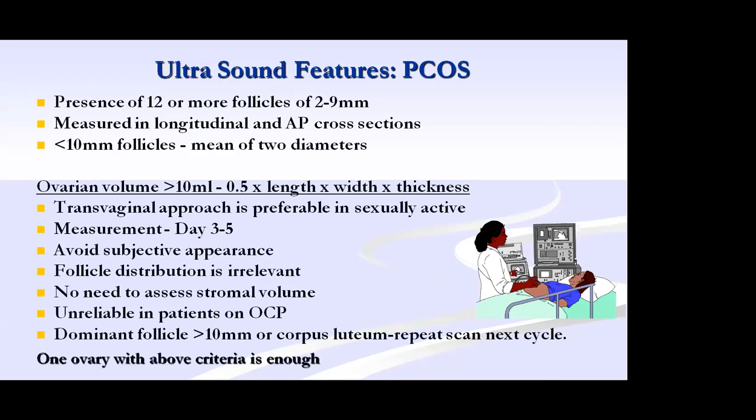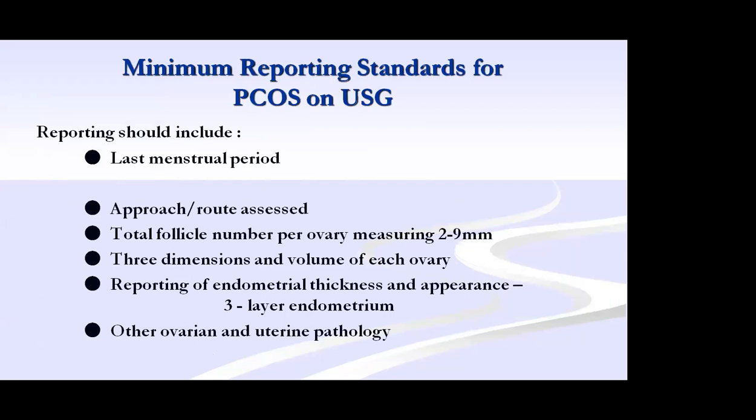So the ultrasound features of PCOS should give the follicle size, number of follicles and the ovarian volume. The reporting should have her last menstrual period and the bleeding date should also be mentioned. And the approach, whether it was done by abdominal scan or by TVS, has to be mentioned. And then the same thing, follicles 2 to 9 millimeter, 3 dimensions, and endometrial thickness, that is the 3-layer endometrium, has also to be done.